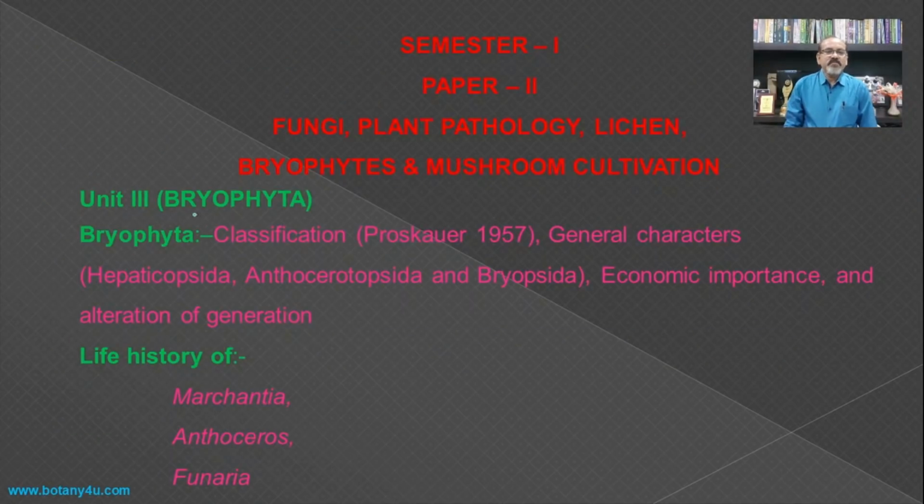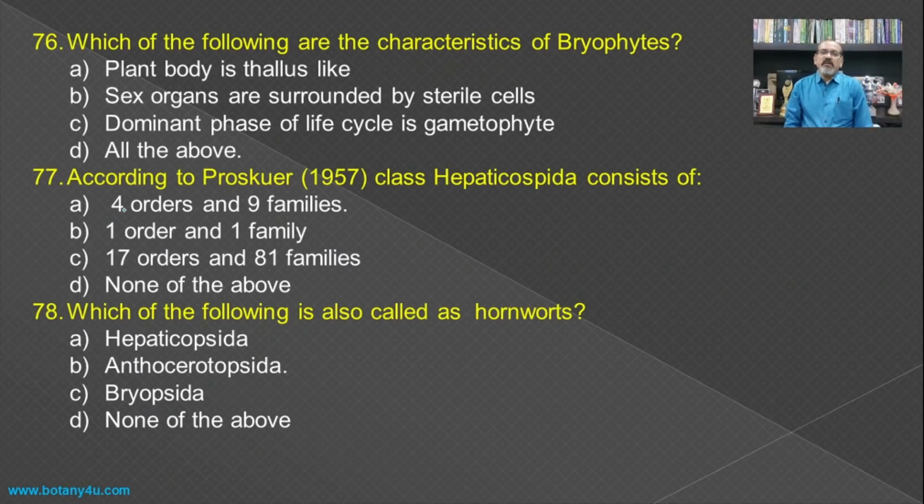In the third unit, which is based on Bryophyta, which includes the classification which is given by Prosker in 1957, general characteristics of the bryophytes, that is Hepaticopsida, Anthoceratopsida and Bryopsida, and economic importance and alternation of generation. The life history of three different genera from the bryophytes, that is Marchantia, Anthoceros and Funaria. Let's see the question based on third unit.